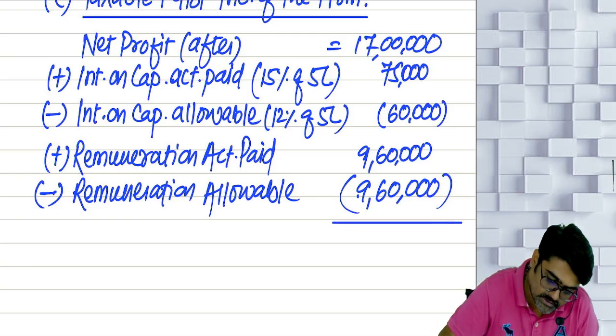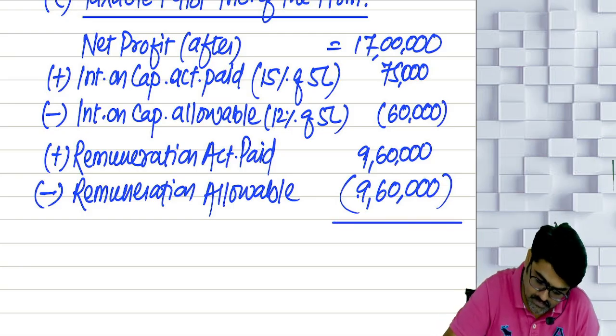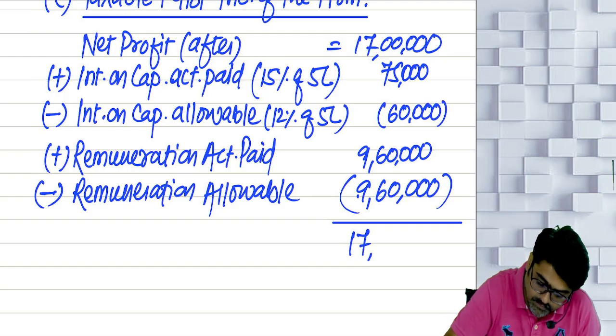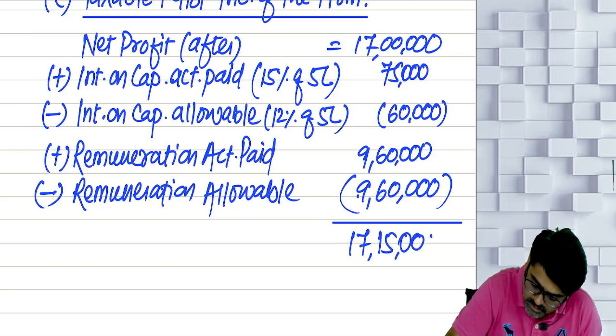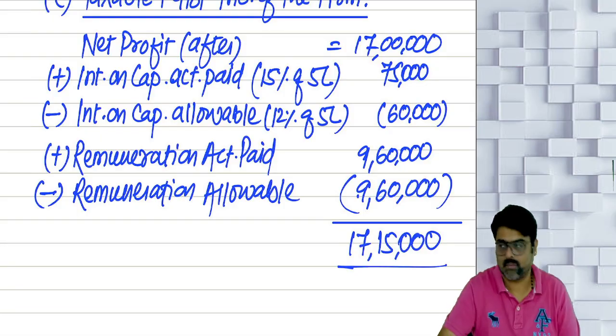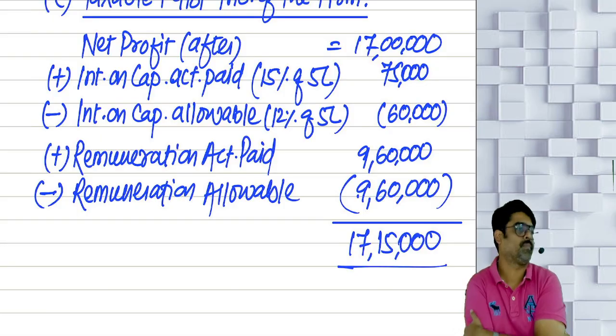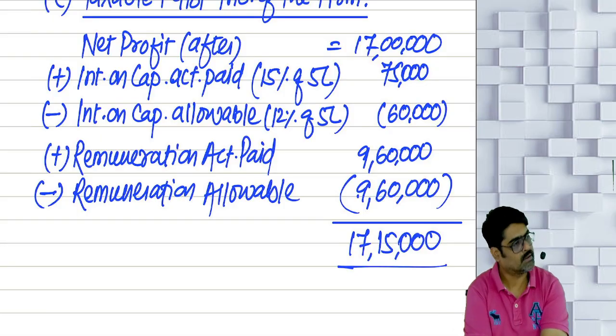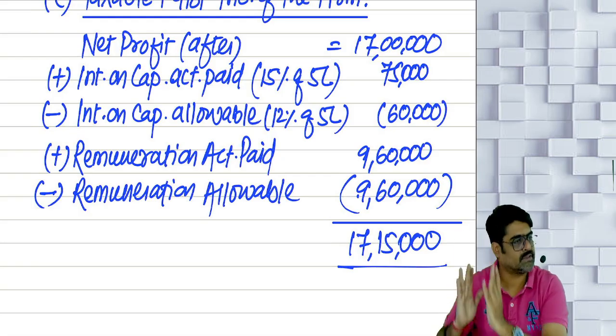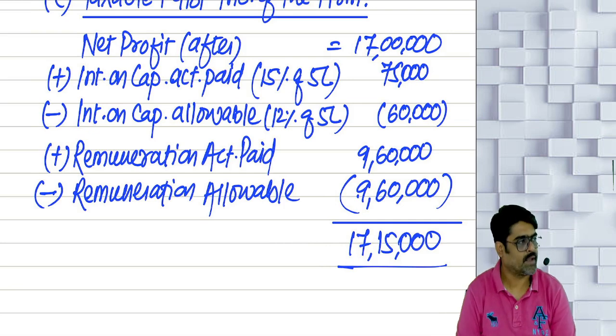So now tell me how much is the total? 17 lakh? 15,000. This is the taxable PGBP income. Understood? Please follow this format. Please follow these steps.